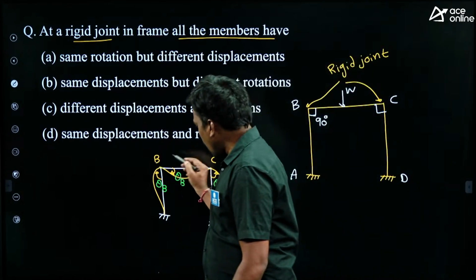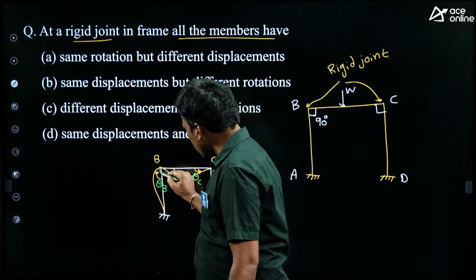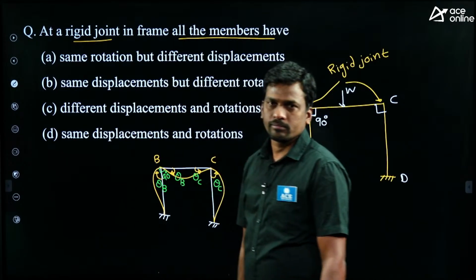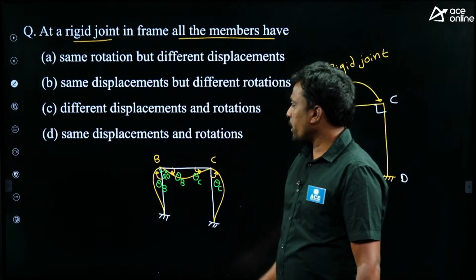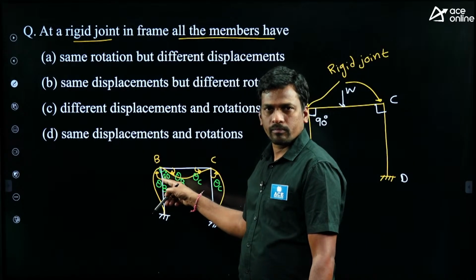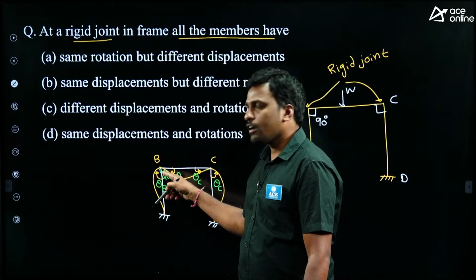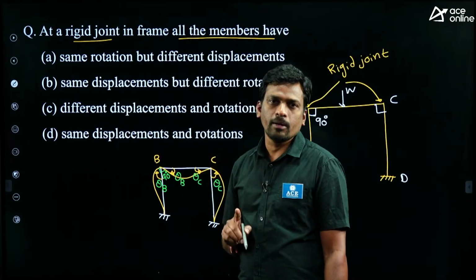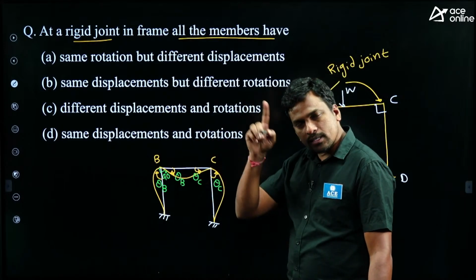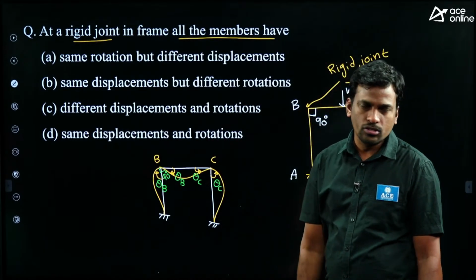So after loading also, the included angle between the members is 90 degrees only, because rotation of beam and column are the same amount. Before loading 90 degrees, after loading also 90 degrees at the rigid joint.